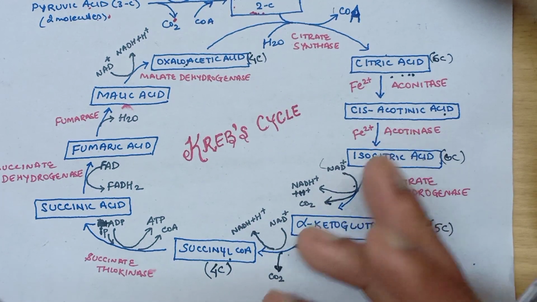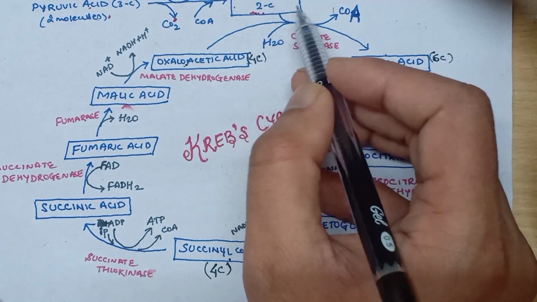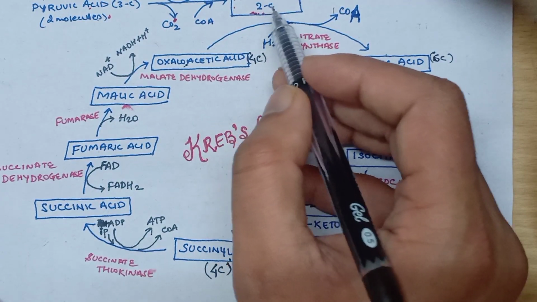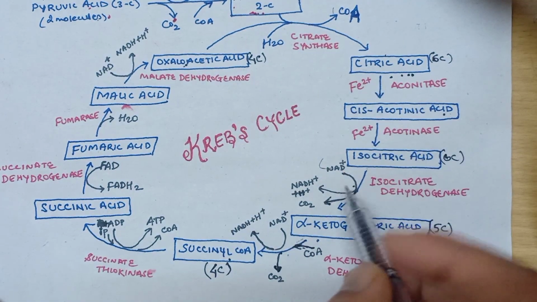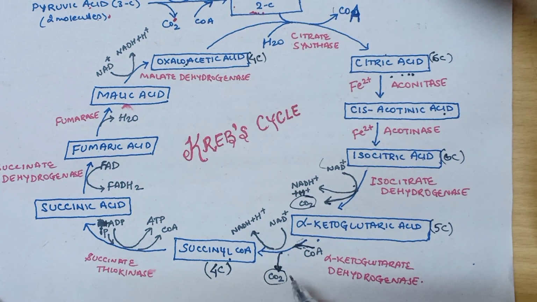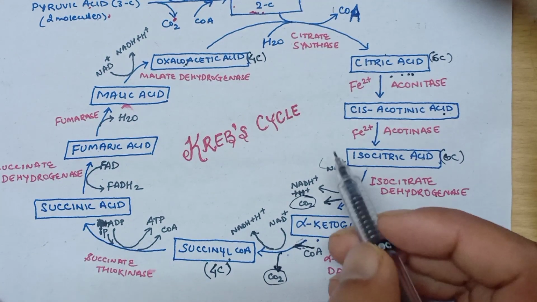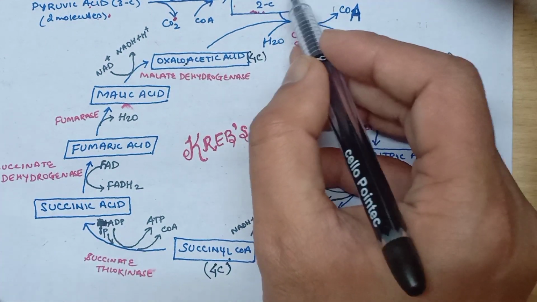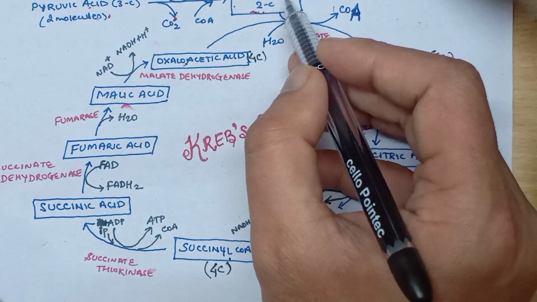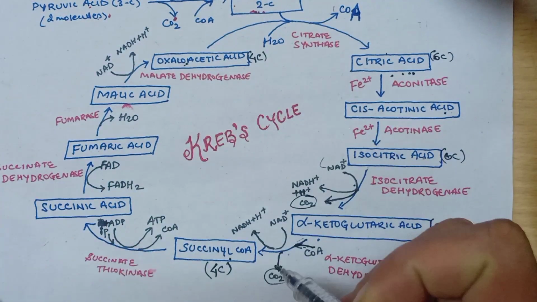So we see here that during the formation of succinyl coenzyme A, it seems as though Krebs cycle is completed, as acetyl coenzyme A, which is a 2 carbon compound, and both the carbons have been completely oxidized to give carbon dioxide molecules. So there will be 2 molecules of carbon dioxide released during these reactions. So we had seen that acetyl coenzyme A had borrowed 4 carbon from oxaloacetic acid, which has to be given back.